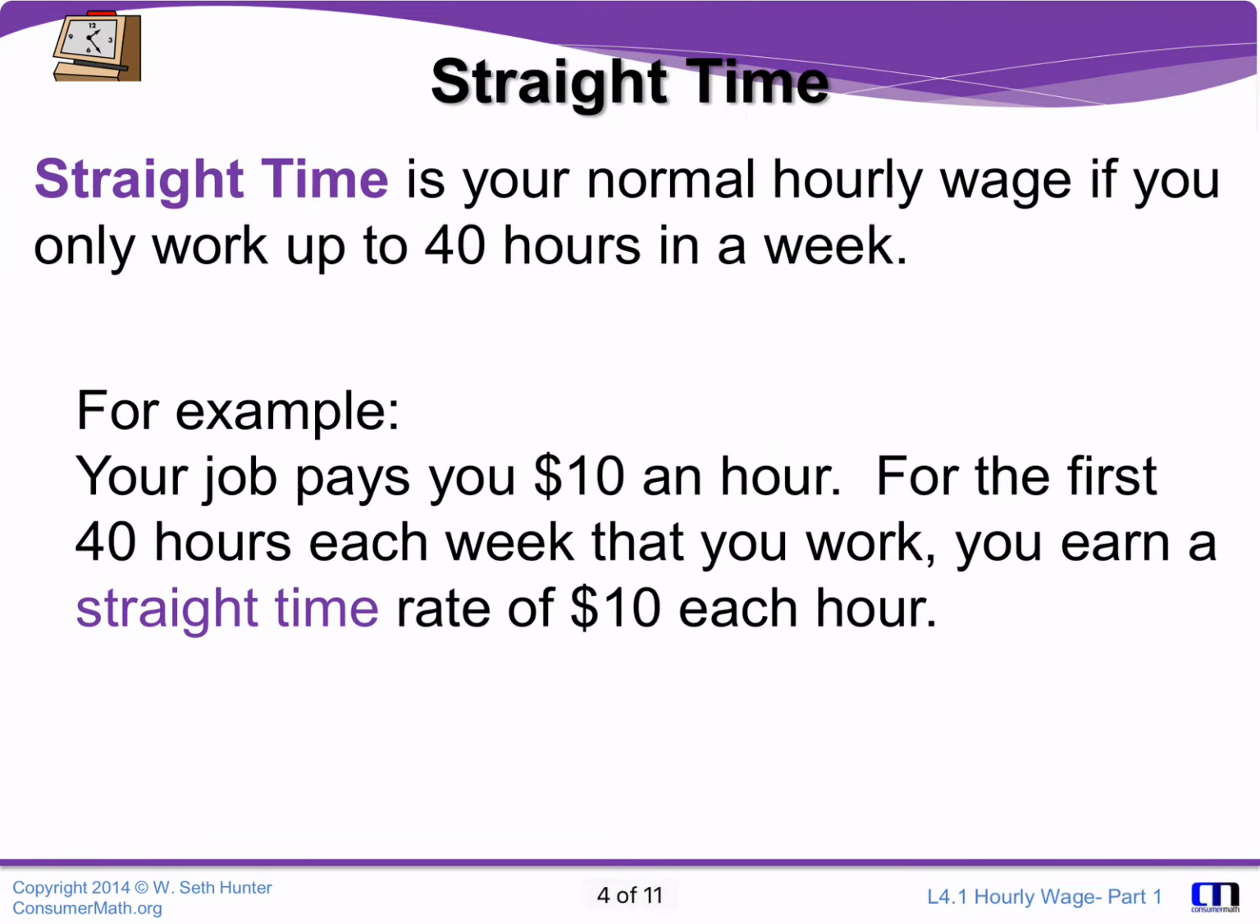Straight time. Straight time is your normal hourly wage if you work up to 40 hours in a week. For example, your job pays you $10 an hour. For the first 40 hours each week that you work, you earn a straight time rate of $10 each hour.